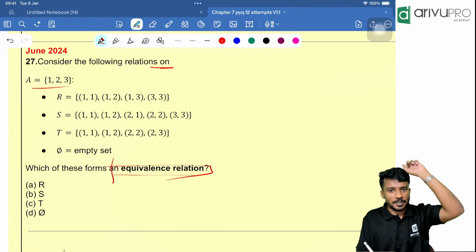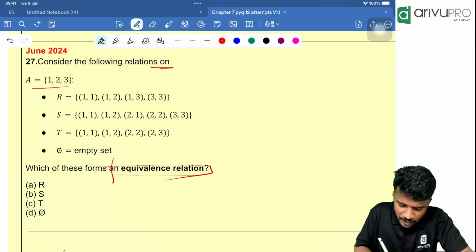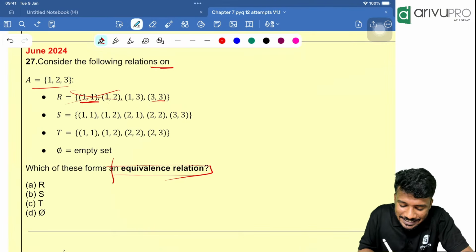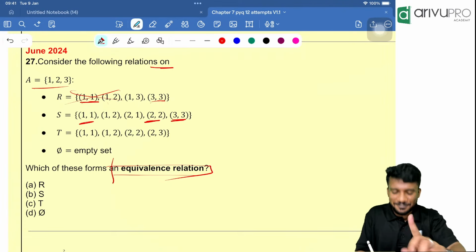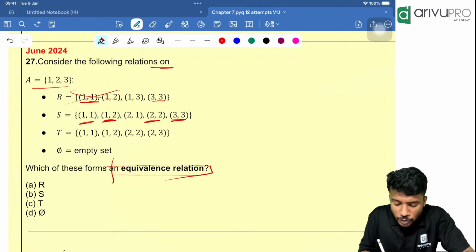Equivalence means it should be what? Reflexive, transitive and symmetric. People, look here. First one, is it reflexive? (2,2) is not there. That means option A is wrong. Yes. Then, yes, (1,1), (2,2), (3,3). That means it is reflexive. Now, is it symmetric? (1,2), (2,1). It is symmetric. Now, is it transitive?